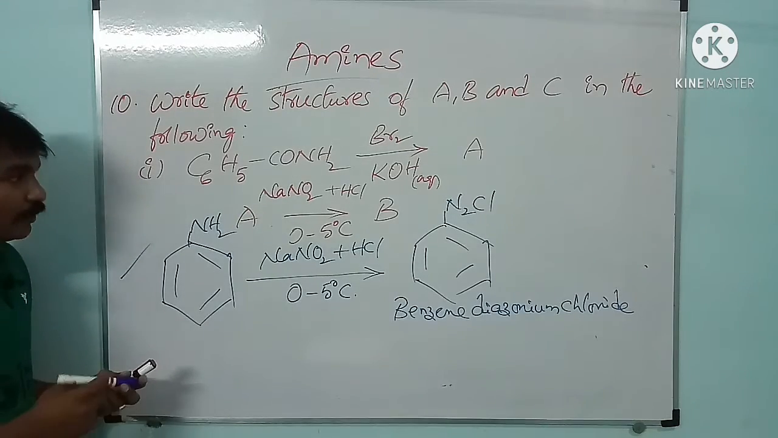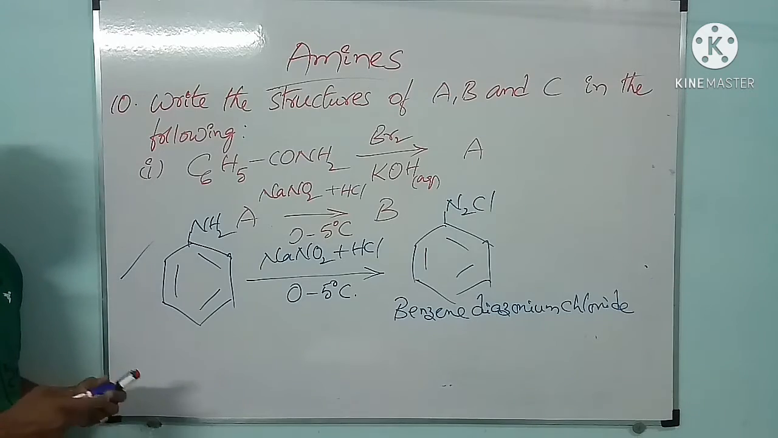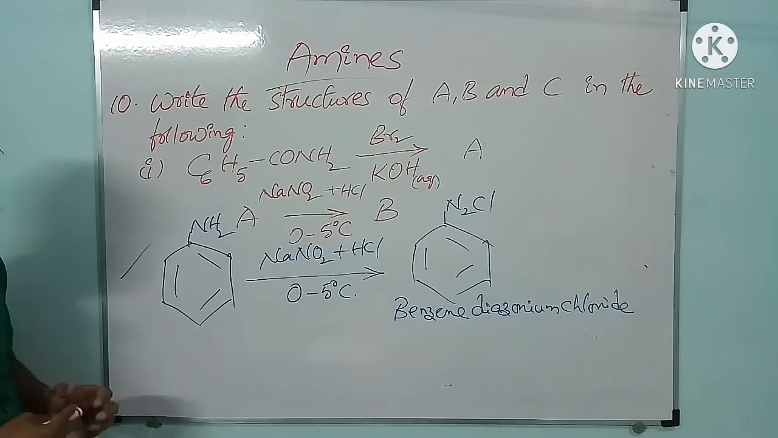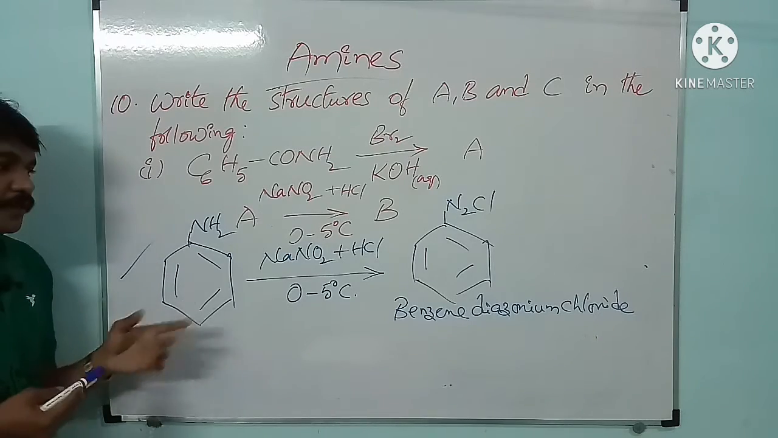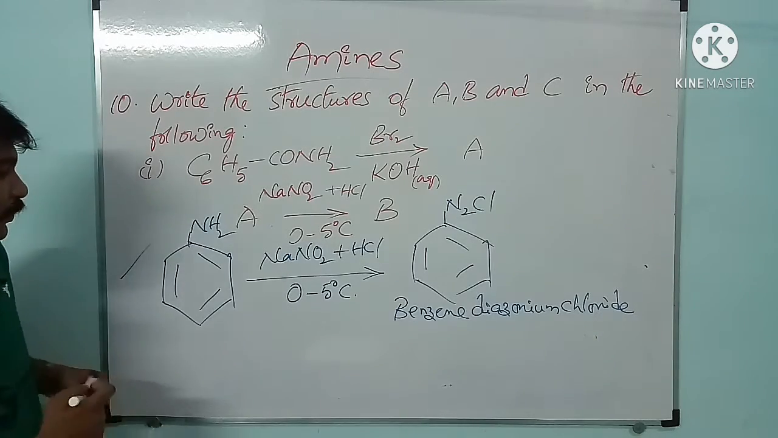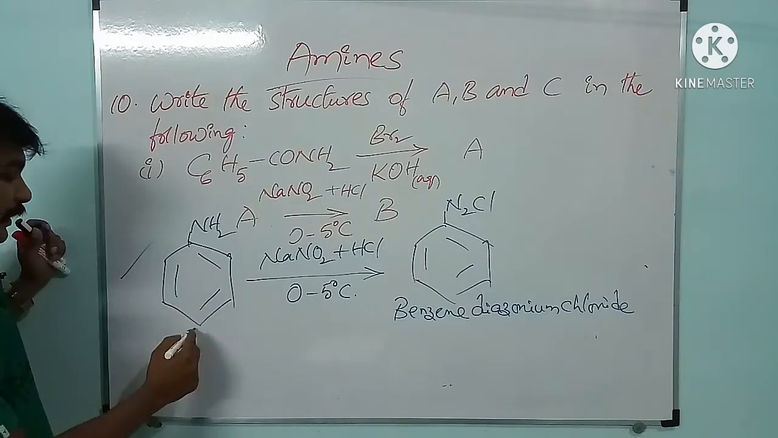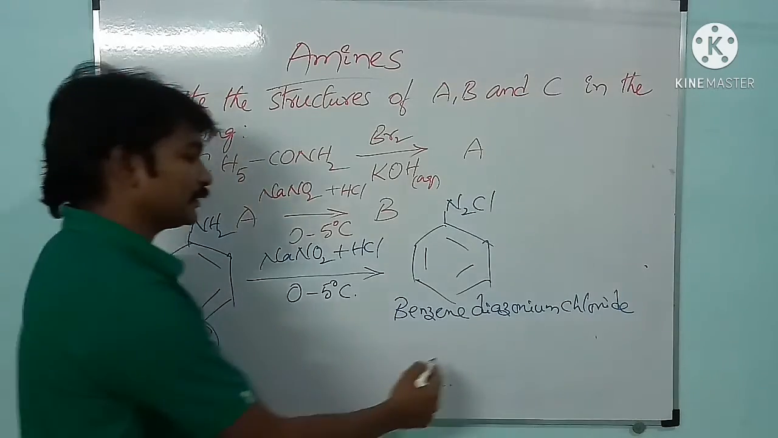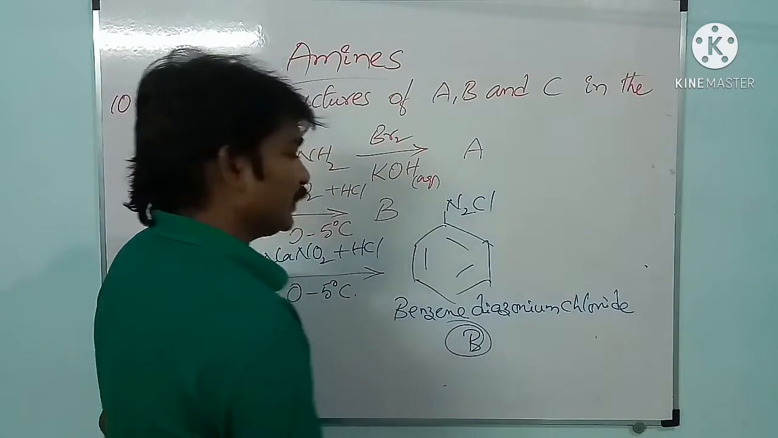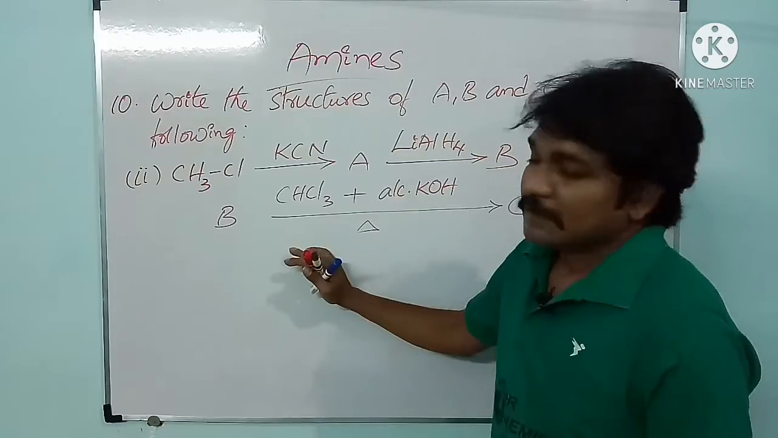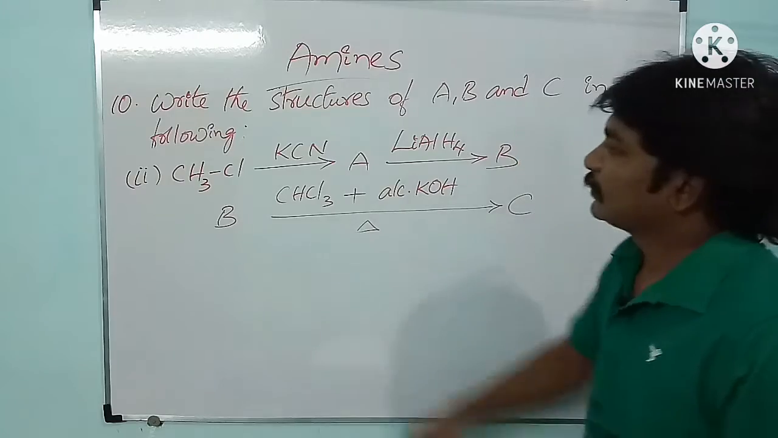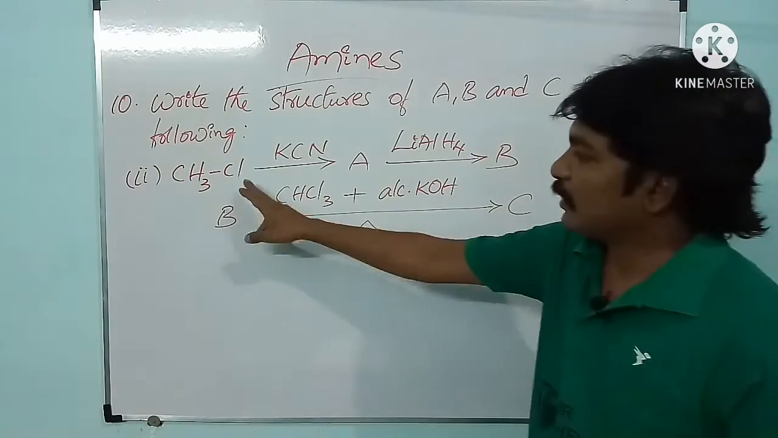Next we have one more question under this 10th one, in that one we are going to find out A, B and also C. Before that, first you take this one. Now we are ready with this one. In this equation, A is aniline and B is benzene diazonium chloride.